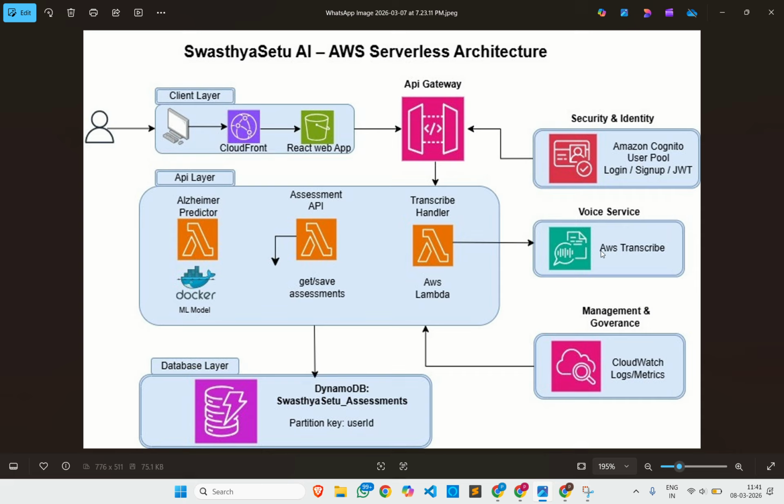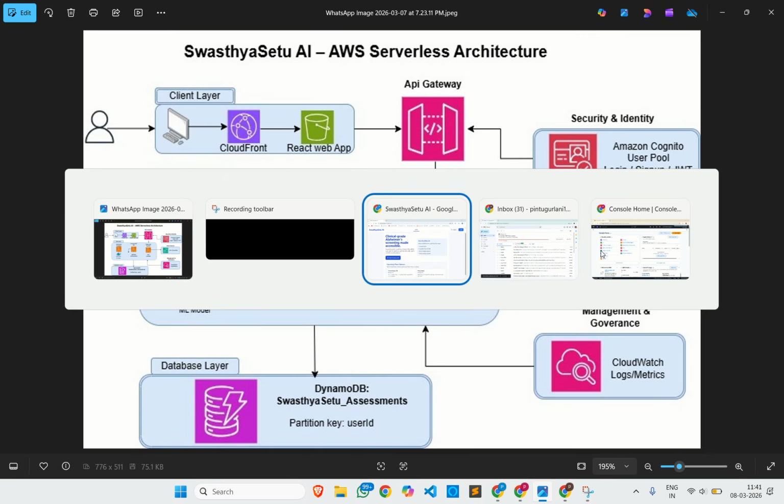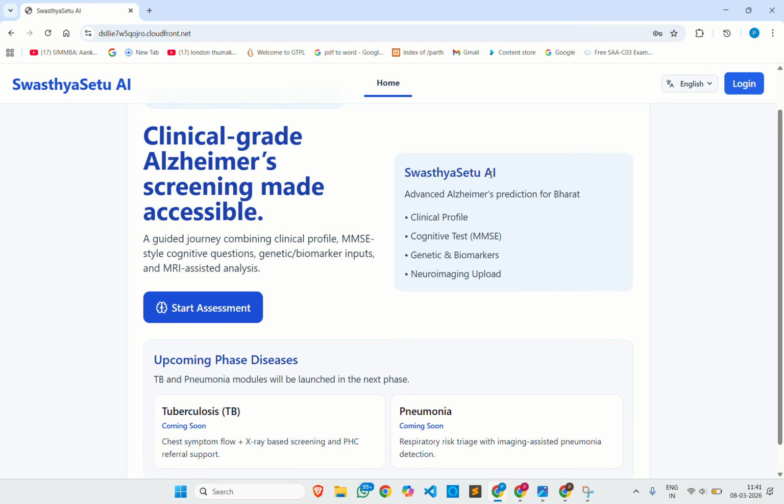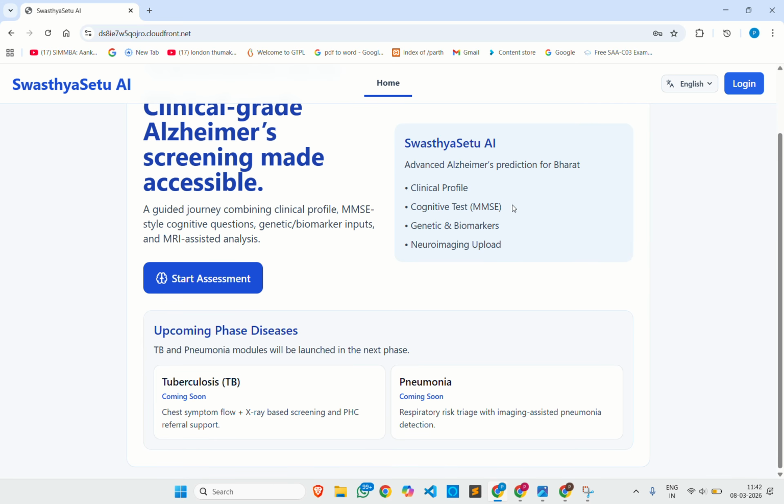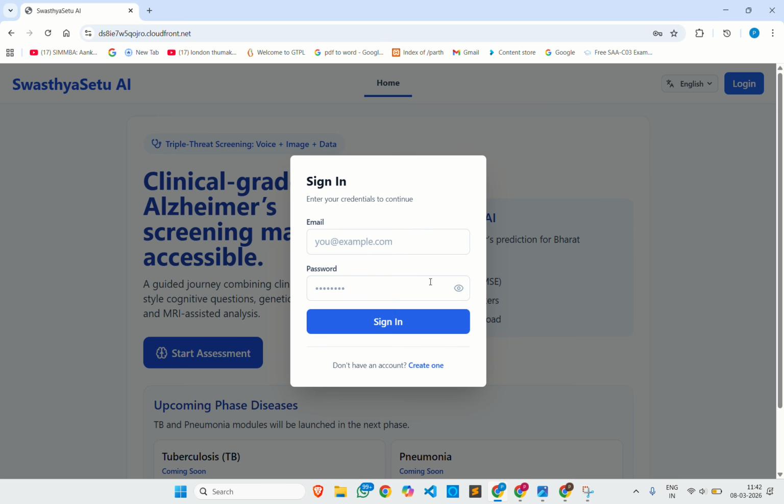Now we know the whole architecture. Now let's go with a demo. The demo of our SwasthyaSetu AI, which is a solution for the early detection of Alzheimer's. First of all, we get to the landing page, the home page of our whole Swasthya Setu AI. If we are a new user, we have to log in. We don't have an account, so we have to create one.